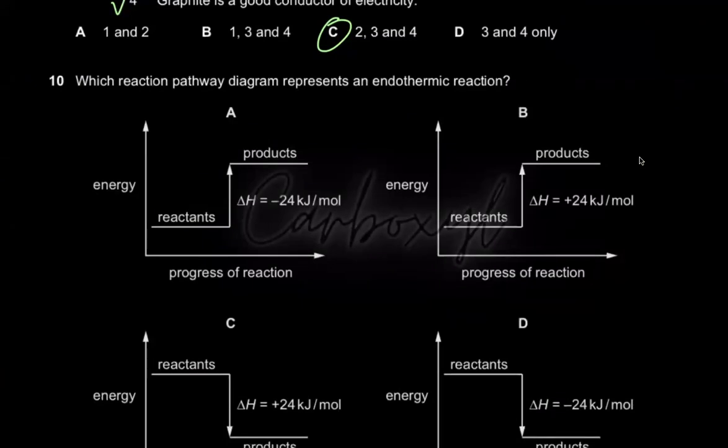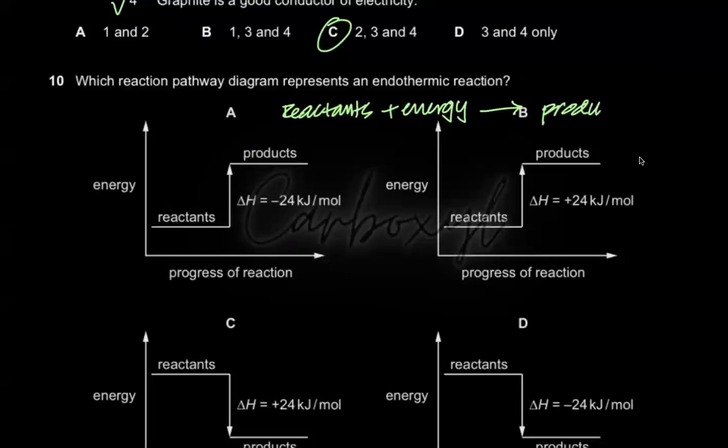So if I talk about an endothermic reaction, because we are given a half reaction, I'll explain it in a very easy way. You have reactants, and reactants are going to gain energy, and they are going to form products, right? That's what an endothermic reaction is. So you have reactants, it gains energy or takes in energy from the surroundings, and obviously you end up with products. Now if reactants have an energy of 70 joules, and let's suppose the energy they take in is 20 joules, the products should have an energy of 90 joules, because the law of conservation of energy says that energy can neither be created nor destroyed. It is only converted from one form to another.